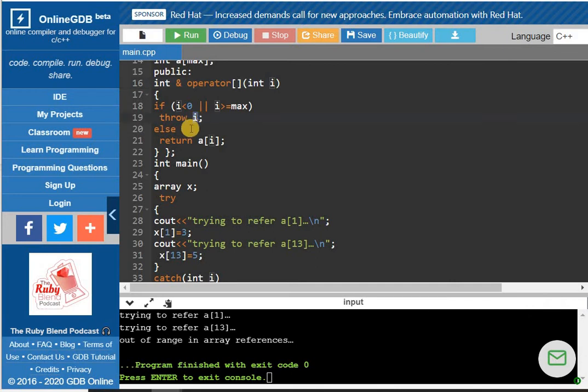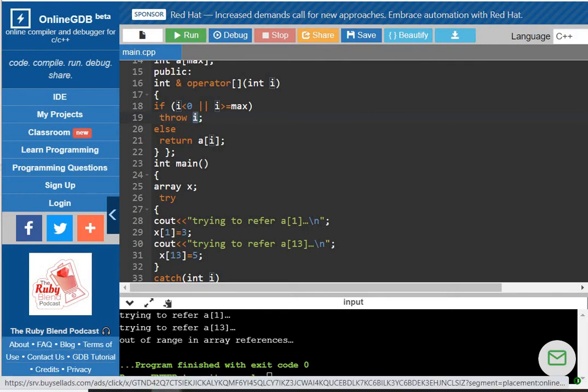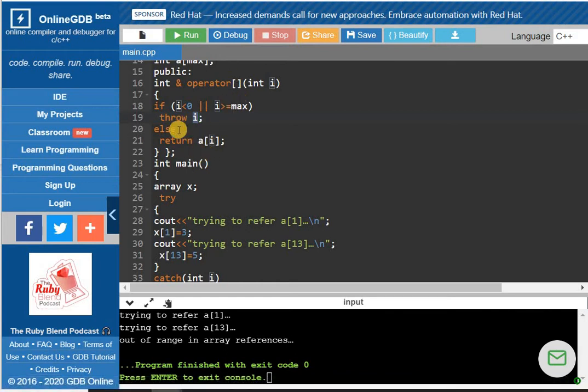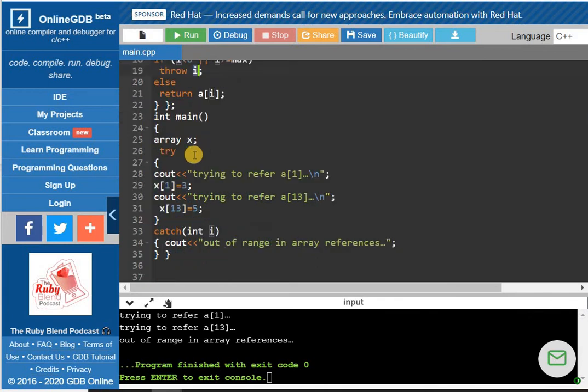Here we have seen return throw and then i is the object in which the exception is occurring. Otherwise it will return a[i], no problem. In the main function we have created one object, the x object, and in the try block we are trying to refer to a[1]. If I want to access the location with the ith value 1, what will happen? By this expression I am calling the operator function.